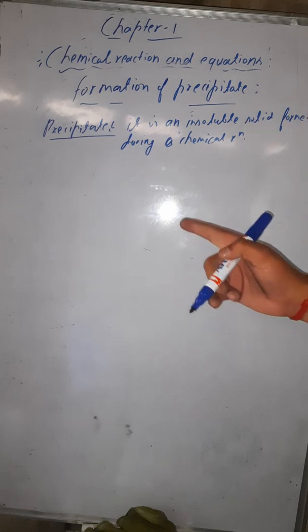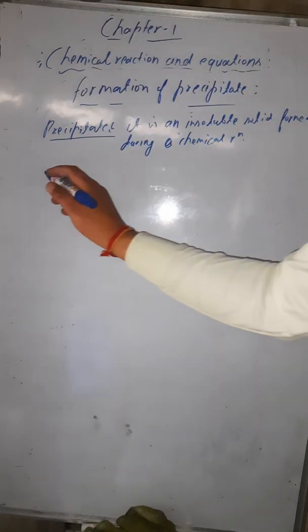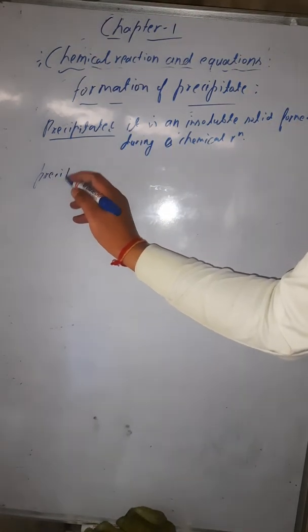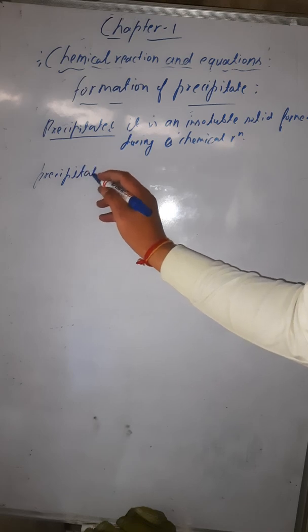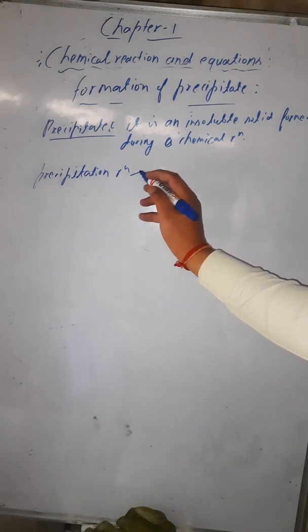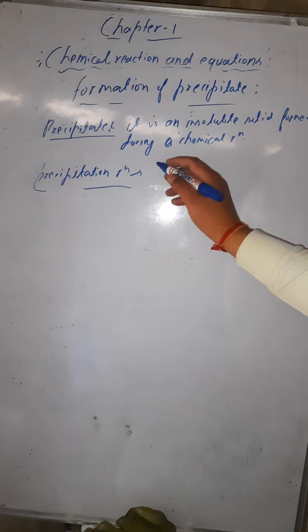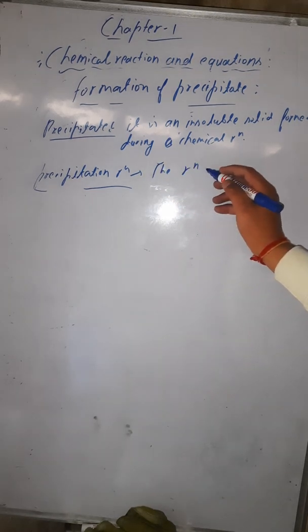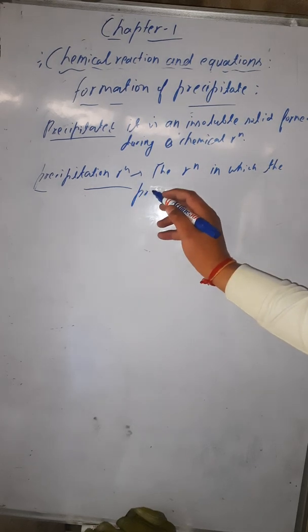And such reactions where the precipitate forms are known as precipitation reactions. So here I am writing it: precipitation reactions are the reactions in which the precipitate forms.